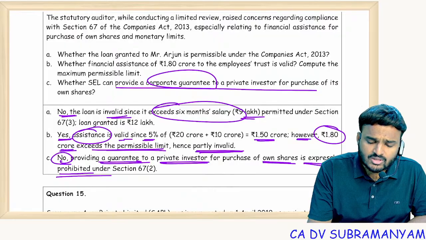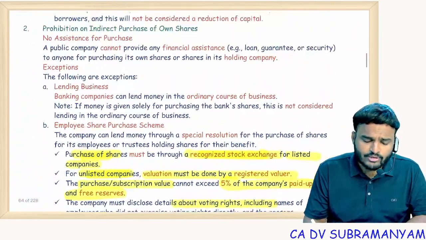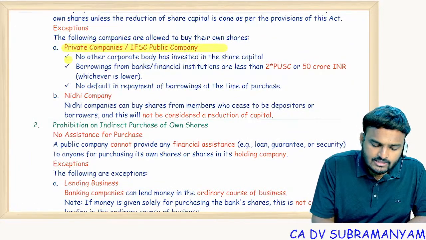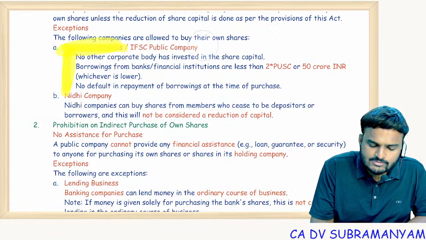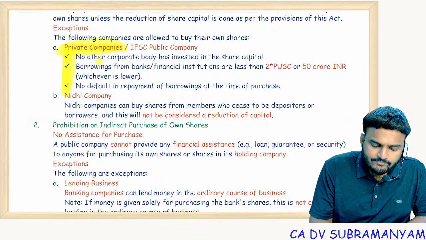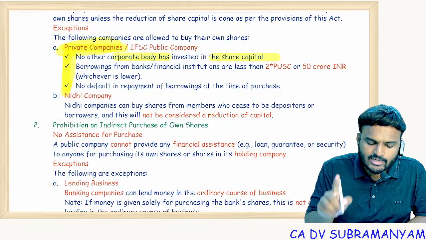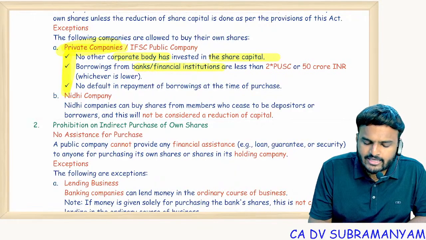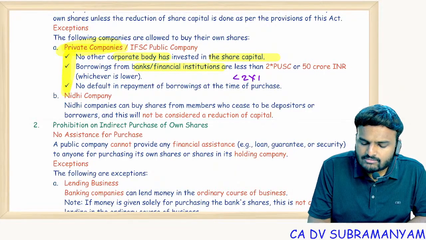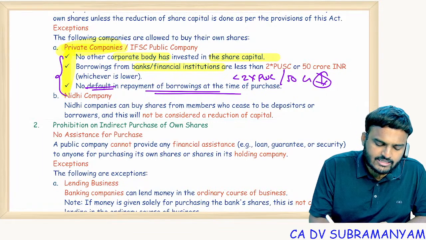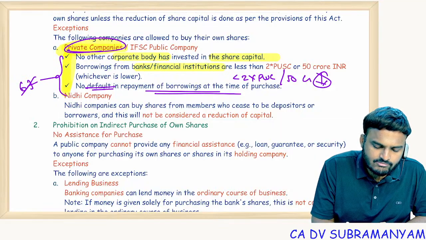But the most highlighting point in this: this section is not applicable to two companies, private or IFSC companies. These 3 points are with respect to private companies. If no other body corporate is a member of the private company, borrowings from banks or financial institutions are less than twice the paid up share capital or 50 crores, whichever is less, and there is no default in repayment of existing borrowings. If these 3 conditions are satisfied in the private company, then 67 is not applicable.